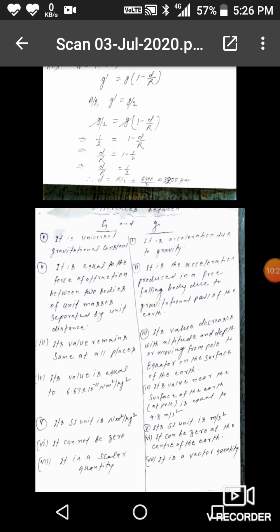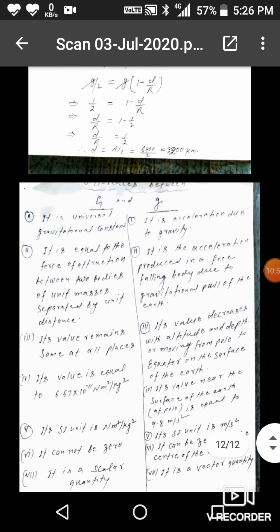Now I am going to differentiate between the universal gravitational constant, that is capital G, and acceleration due to gravity, small g. First difference: universal gravitational constant is denoted by capital G, and acceleration due to gravity by small g. Second, capital G is the force of attraction between two bodies of unit masses separated by unit distance.